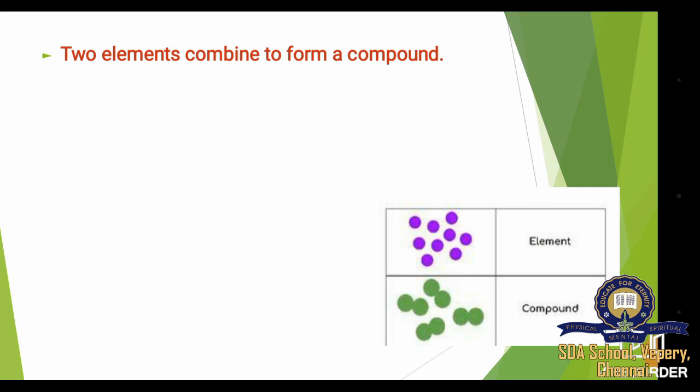Let's see the examples. The reactants may be 2 elements and the product will be formed as a single compound. Example, C plus O2: carbon plus O2 gives carbon dioxide. Here carbon and oxygen, they both are elements. They combine together and they form a single compound, carbon dioxide.